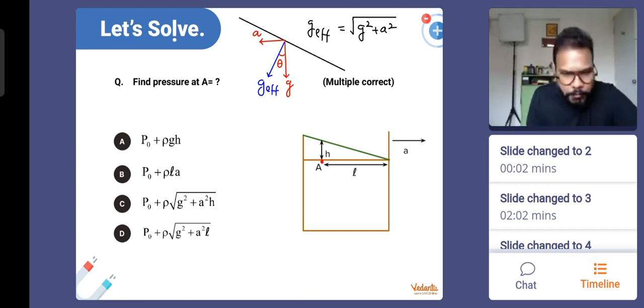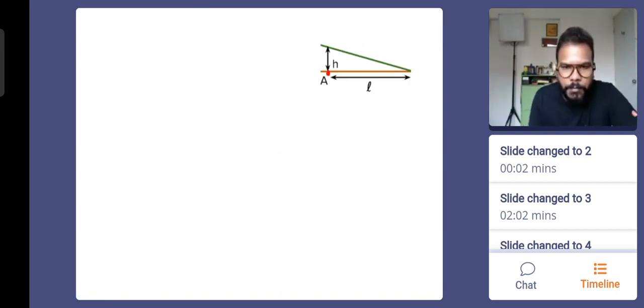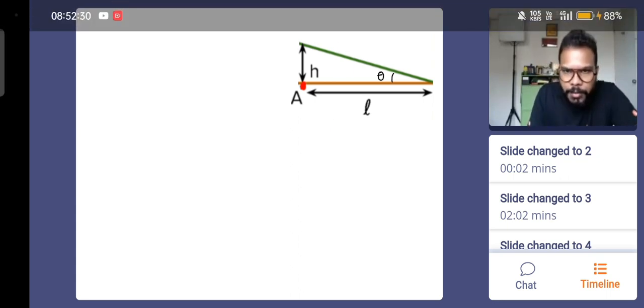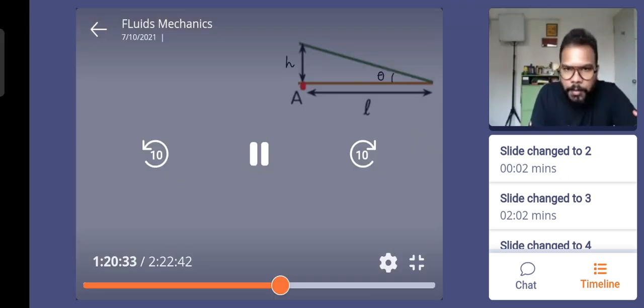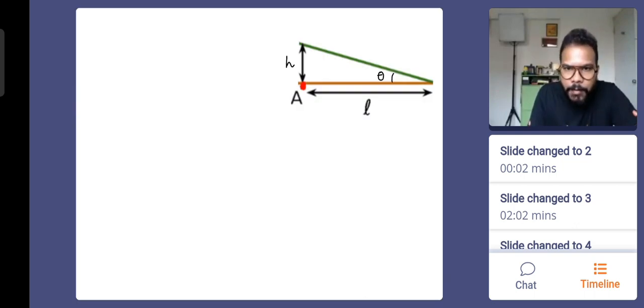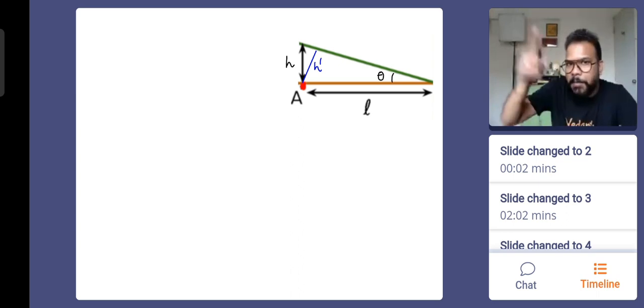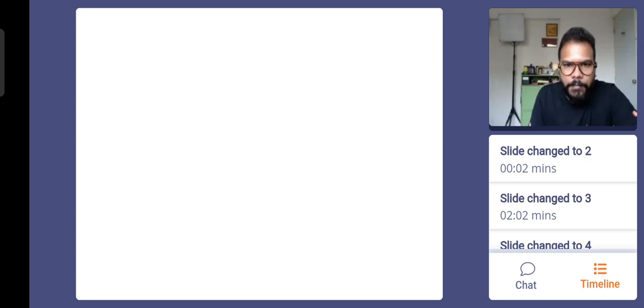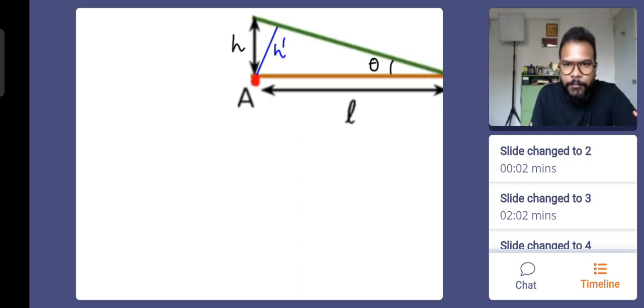Now the interesting and important part. We'll take it on the next slide also. So we have taken this angle as theta. Now I'm going to join this here. And before I do that, let me just take this edge here. Be with me. Do you all see that h dash is basically the perpendicular distance from the green layer, from the free surface? h dash is the perpendicular distance. It's a very important diagram for us right now.